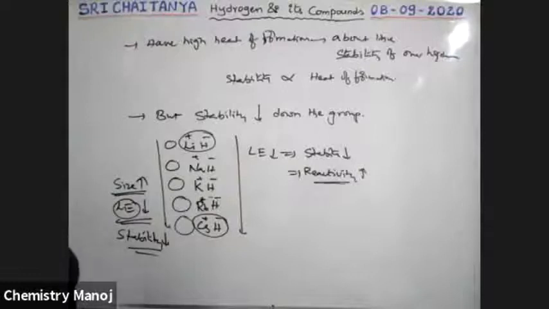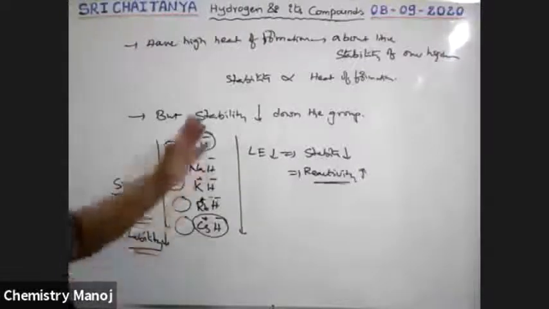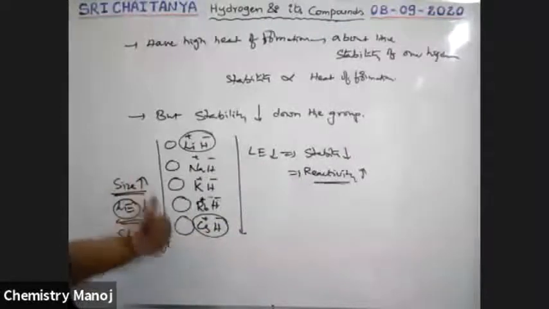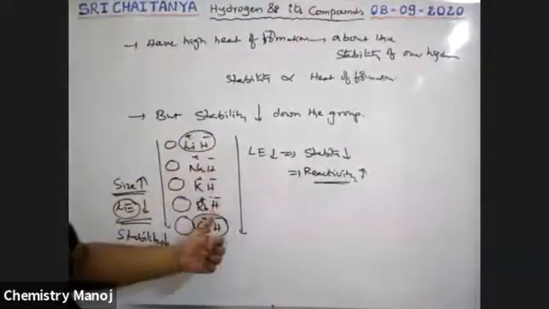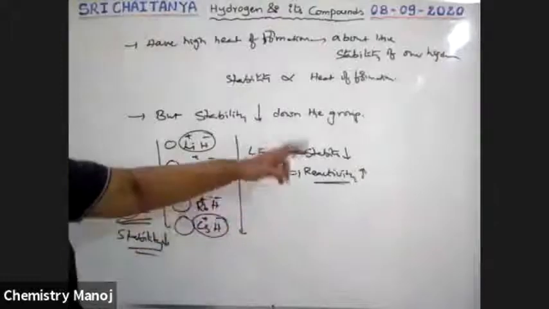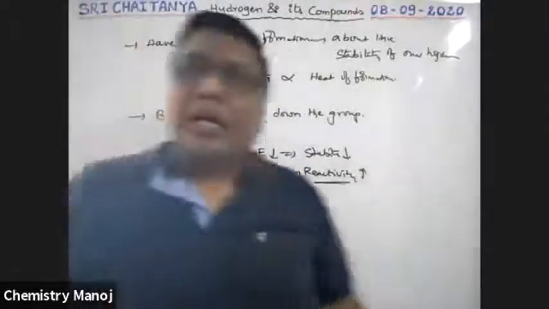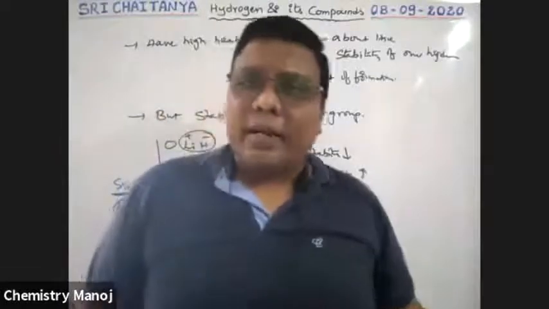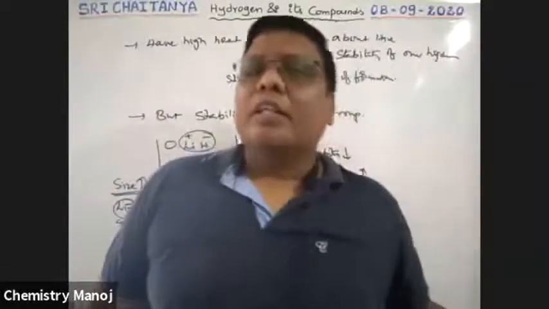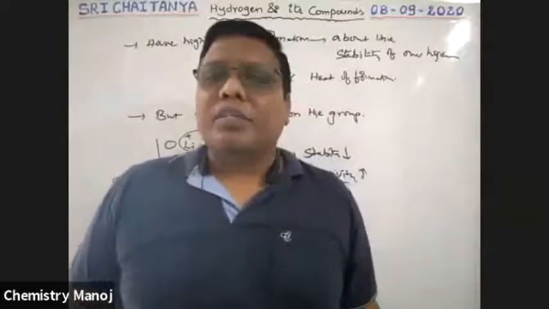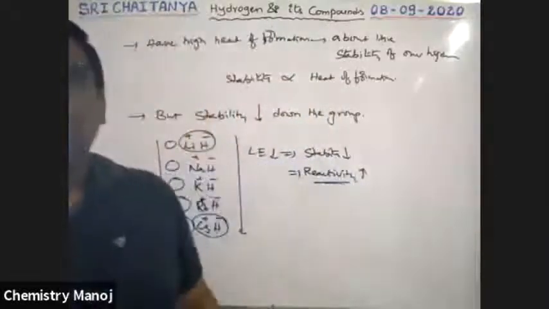Down the group, lattice energy decreases because the size increases. So because lattice energy decreases, stability decreases. As stability decreases, reactivity increases. These are all about your ionic hydrides. Very, very important. All these ionic hydrides are also called salt-like hydrides. Yes, you should remember these reactions.